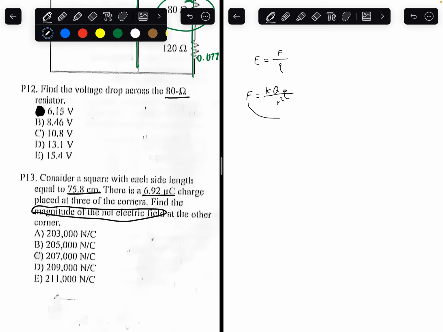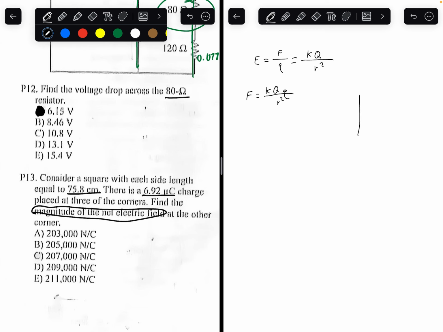So plugging this into the first equation, you get Coulomb's constant times the first charge divided by the distance squared. So that's the formula to find electric field.